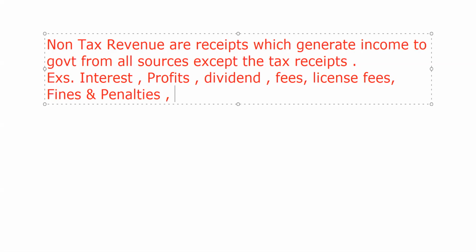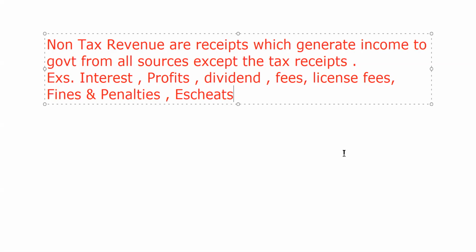And escheats. What are escheats? Sometimes it happens. Basically, it refers to the claim of the government on the property of a person who dies without leaving any legal heir or a will. That would also be part of the non-tax revenue to the government.